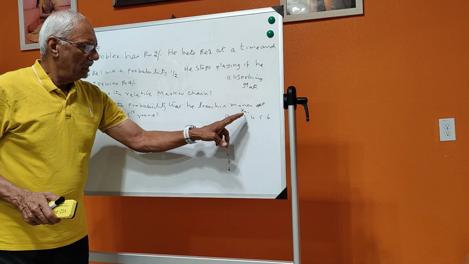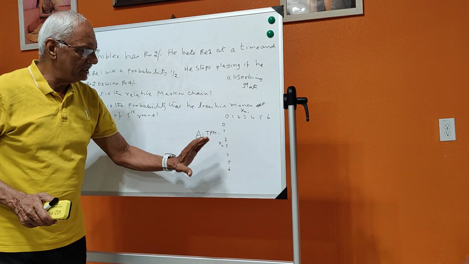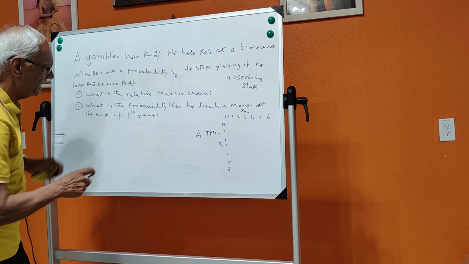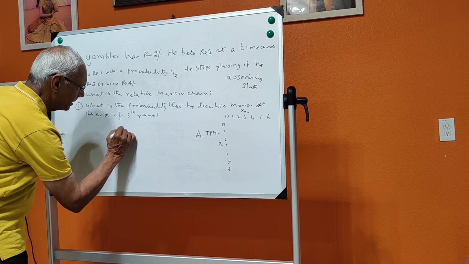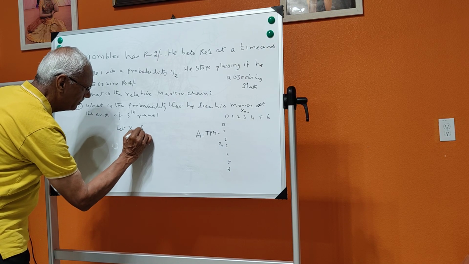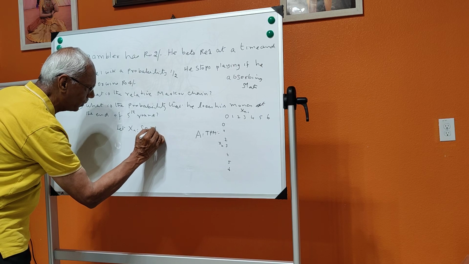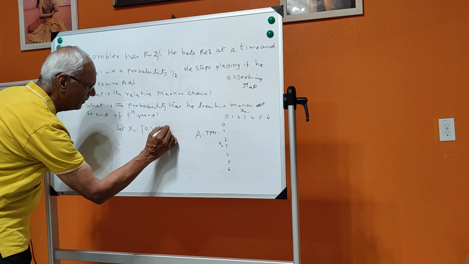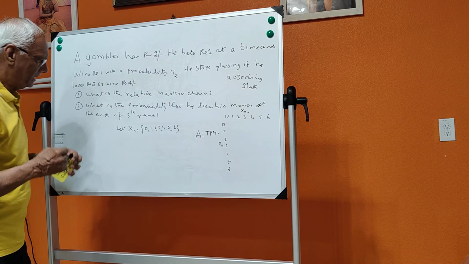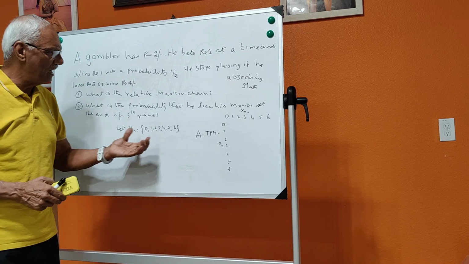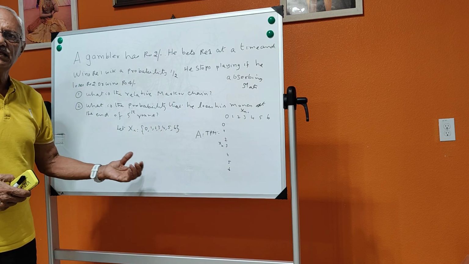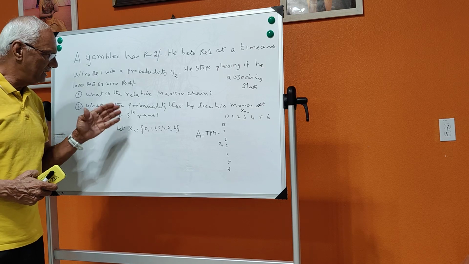Let Xn be equal to 0, 1, 2, 3, 4, 5 and 6. This means Xn is the amount of money. Xn here, I just mean that it is a random variable.